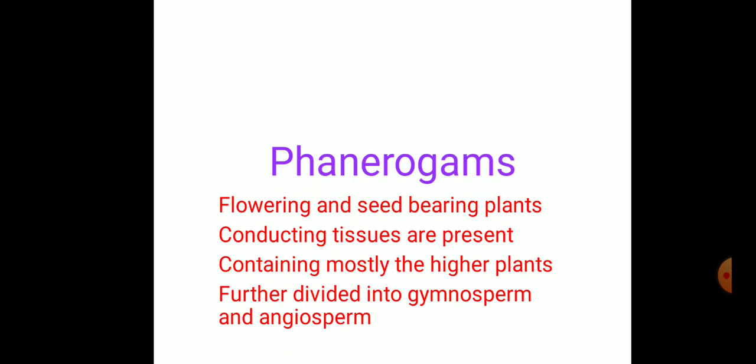These plants have the conducting tissue like xylem and phloem for conduction of water, salt, minerals and the food prepared. They pass on these things from the root up to the leaves and from the leaves down to the root. These are mostly the higher plants. Phanerogam is further divided into gymnosperm and angiosperm.